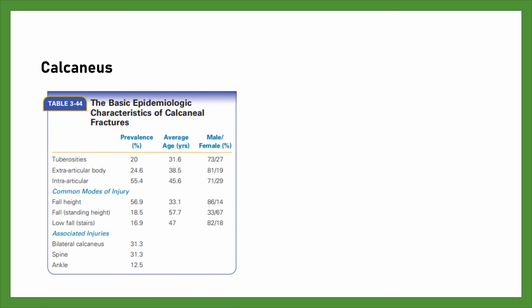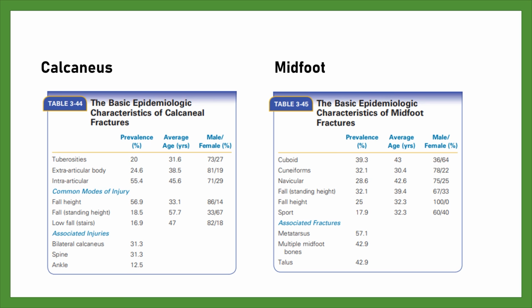Calcaneus. In this table, calcaneal fractures have been divided into extra-articular tuberosity fractures, extra-articular body fractures, and intra-articular fractures, the latter being a fracture which has received considerable attention in the orthopedic literature in recent years. Midfoot. The table shows that the cuboid bone had the highest prevalence of fractures, and females were more commonly affected, with males presenting with more fractures of the cuneiforms and navicular.